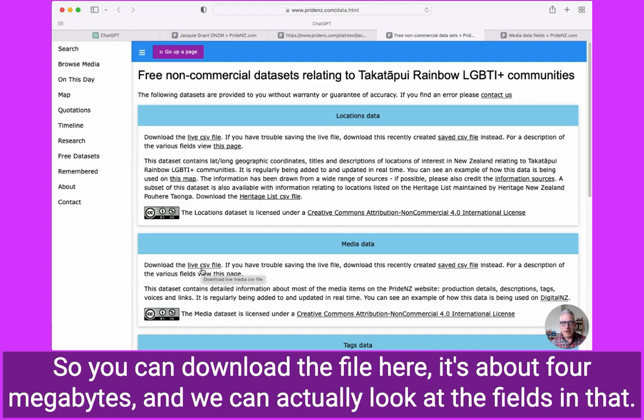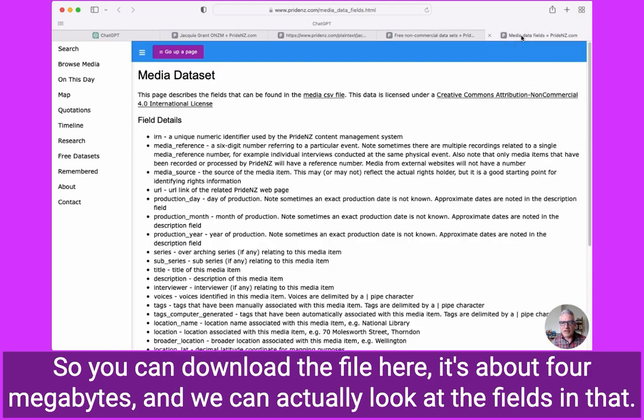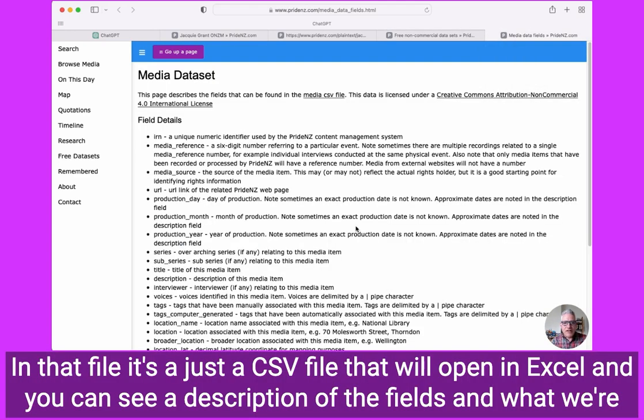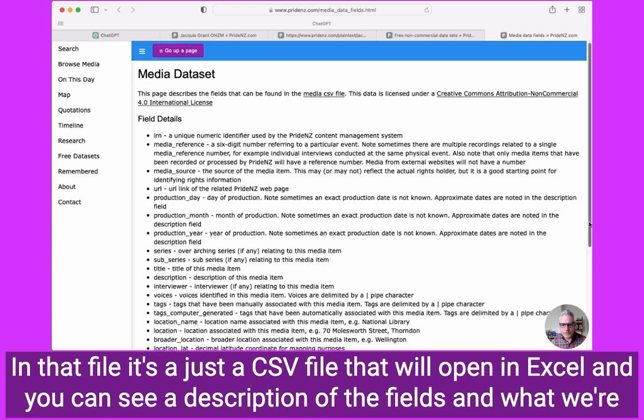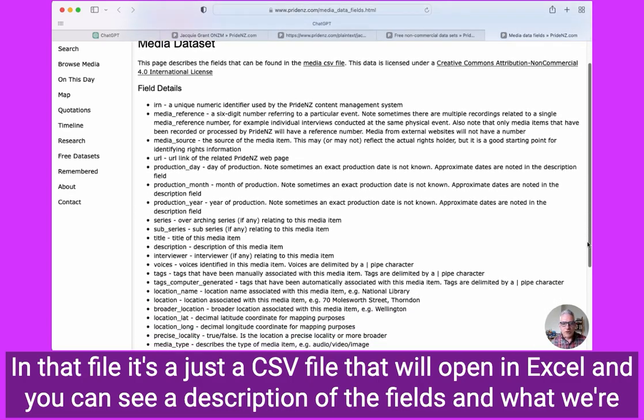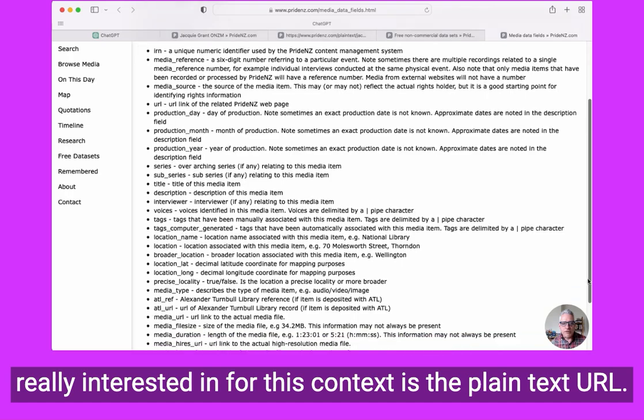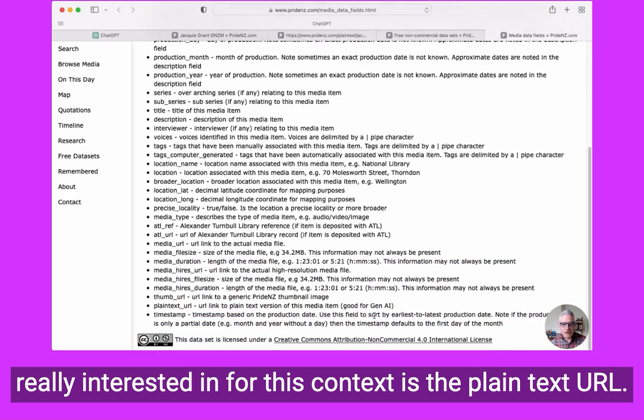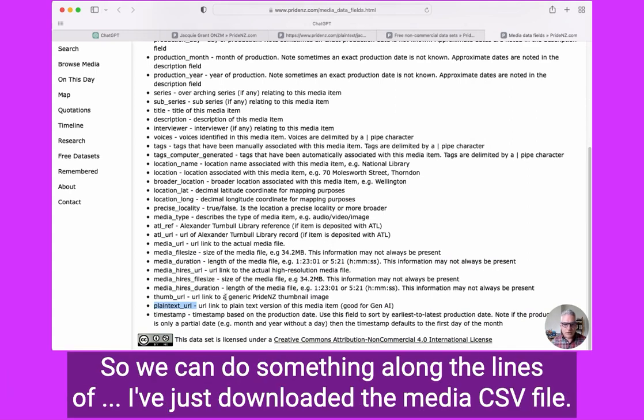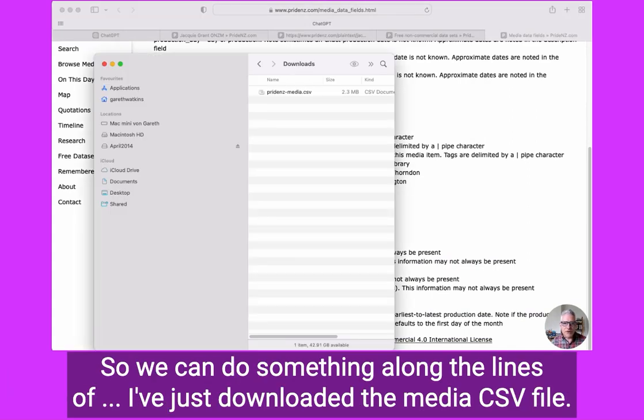It's about 4 megabytes, and we can actually look at the fields in that file. It's just a CSV file that will open in Excel, and you can see a description of the fields. What we're really interested in for this context is the plain text URL. So we can do something along the lines of, I've just downloaded the media CSV file.